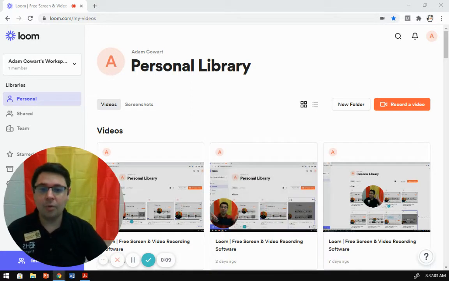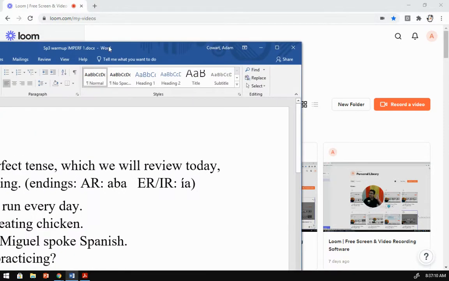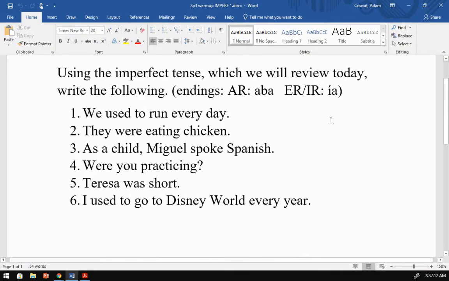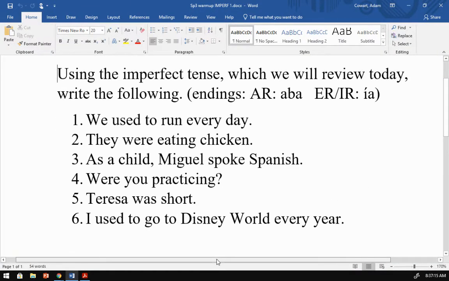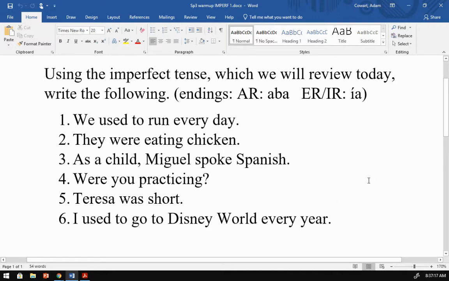All right, let's go ahead and do our warm-up for today. So we are getting into the imperfect tense and then quickly moving into preterite and imperfect. So this says, just this little pretest here, using the imperfect tense, which we will review today, write the following. And so your endings for AR are aba, abas, aba, and so on, and then ER, IR, you have ía. All right, so saquen papel y practiquen. Pause the video now.